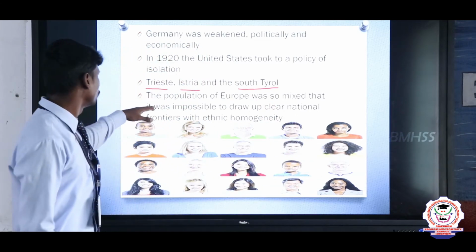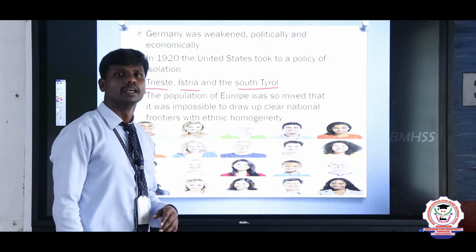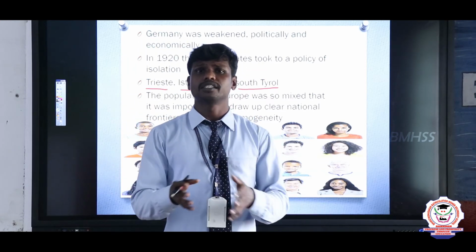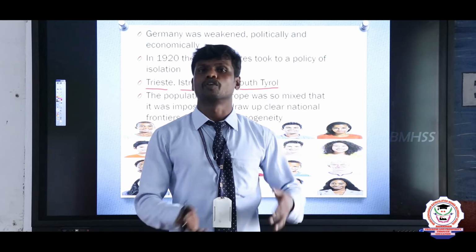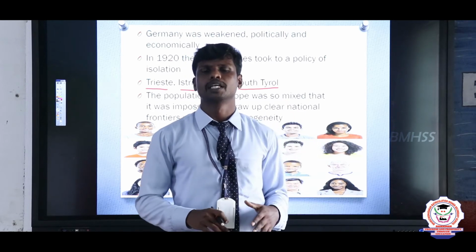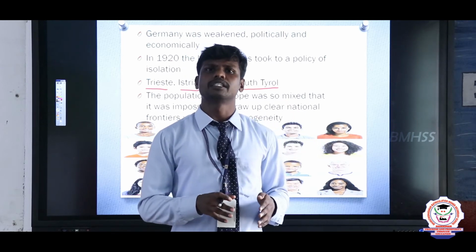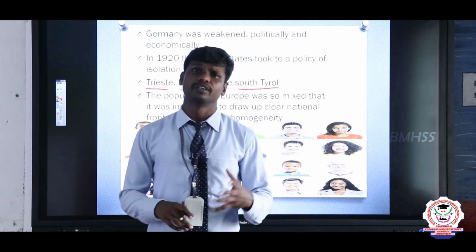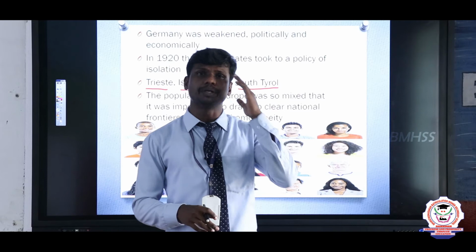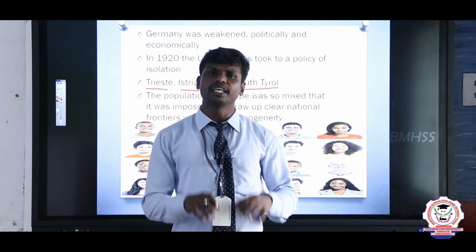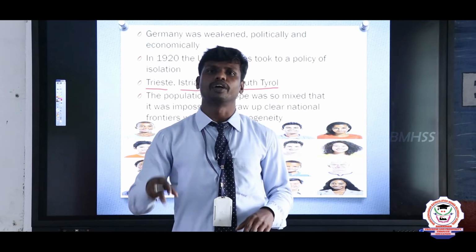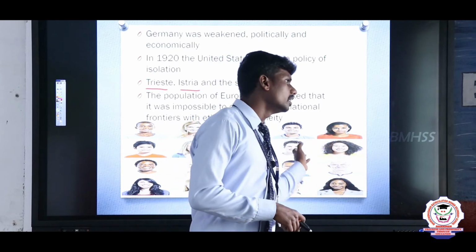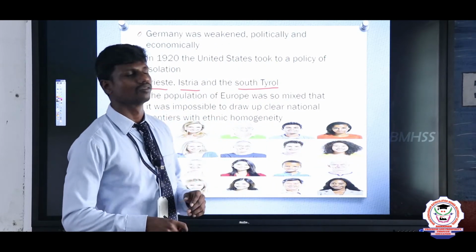And after that, we move on to the population of Europe. The population of Europe is plenty. The races are varied, but the continent size is very small. When the Paris Peace Conference tried to make the borders of the countries, it created a number of confusions in the minds of the people, and they failed in the attempt of making borders. So that is another problem of the criticism of the Paris Peace Conference.